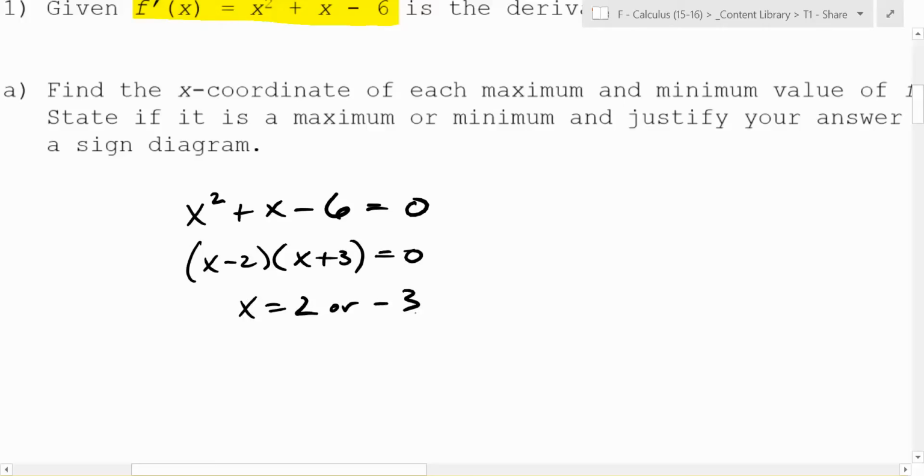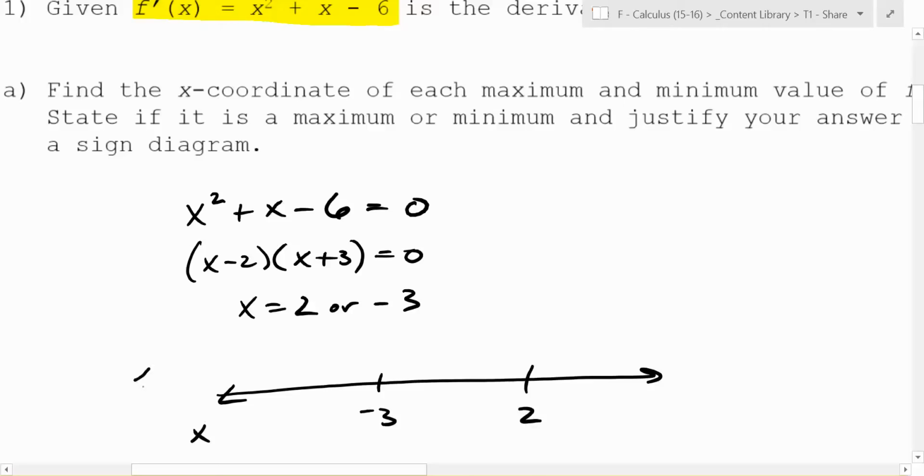So we're interested in where the derivative is positive and where it is negative. We had these number lines. So you make your number line, you label negative 3 and you label 2. This is the x value and this is the f prime value. So what's the f prime value at each of these? 0, right? Is it 0 anywhere else?